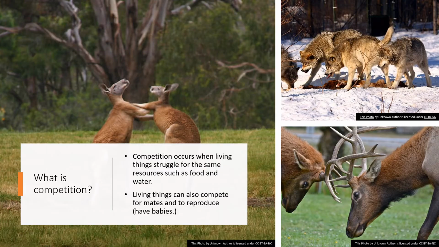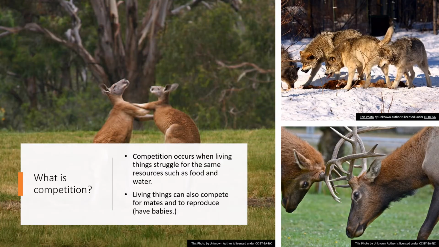Down below, the two elk are on the bottom right. My guess is that they're probably competing for a female. Elk will actually headbutt each other and use their antlers. White-tailed deer will also do the same thing in order to fight and show that they are the better animal, the better male, in order to mate with the female.